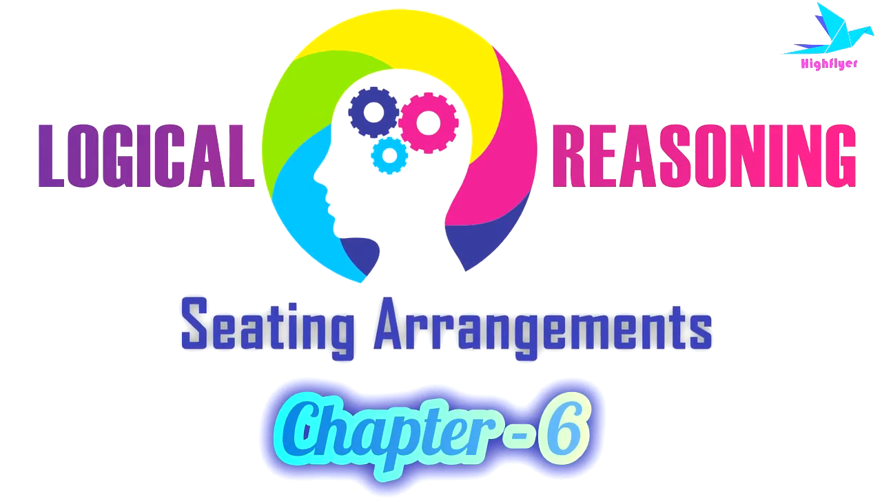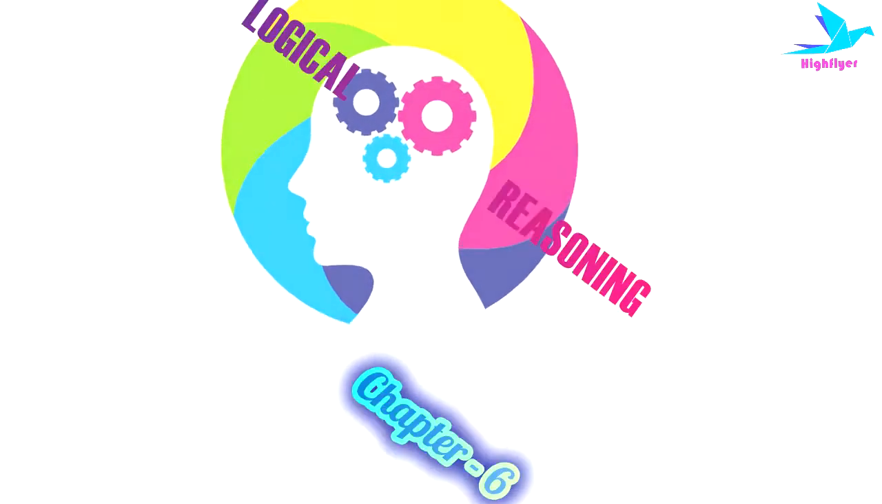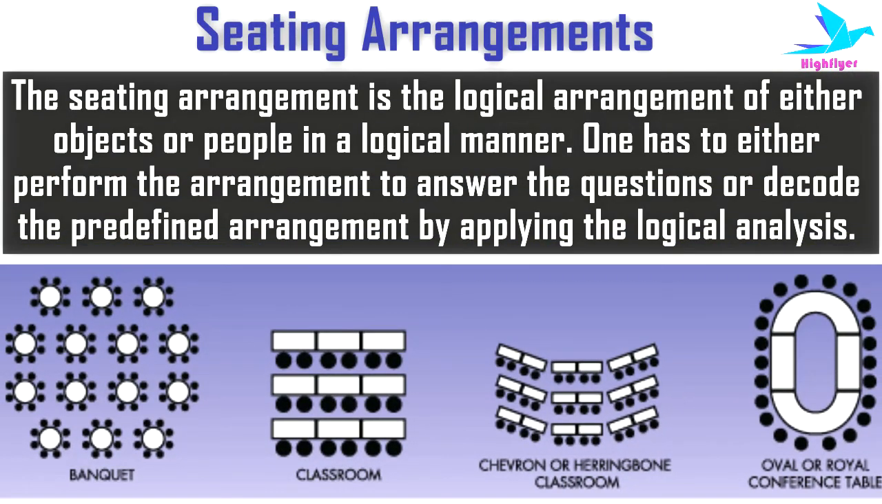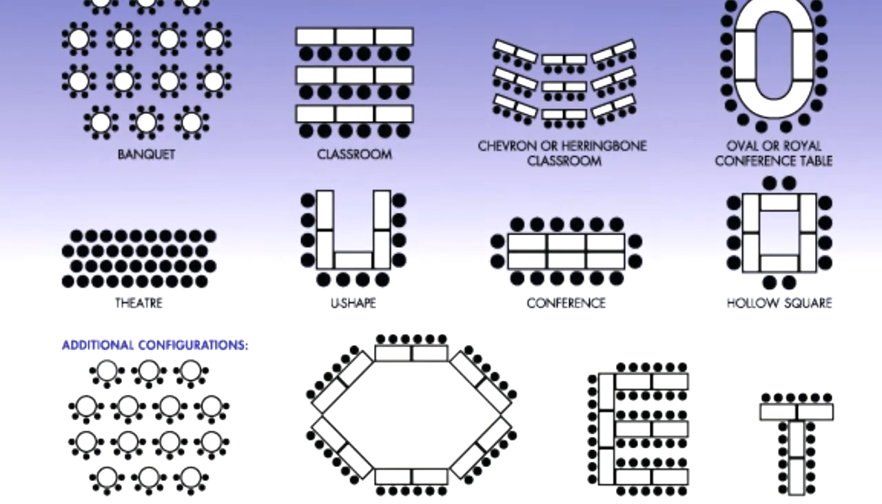Seating arrangements, our next chapter for logical reasoning. The seating arrangement is the logical arrangement of either objects or people in a logical manner. One has to either perform the arrangement to answer the questions or decode the predefined arrangements by applying logical analysis. In order to solve seating arrangement questions, first of all, a diagram should be made. By doing so, questions are easily and quickly solved.